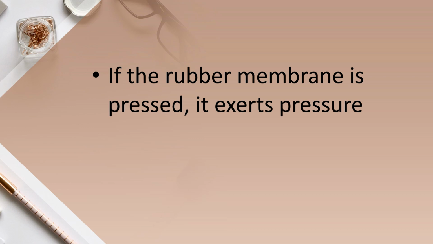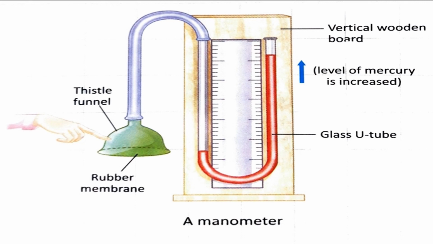And if you just touch, or give pressure to, that rubber membrane of the thistle funnel, children, what will happen? It will exert pressure. See this. If you just touch the thistle funnel, the rubber membrane, it will exert pressure. So how can you find that it exerts pressure? There will be a rise in liquid.